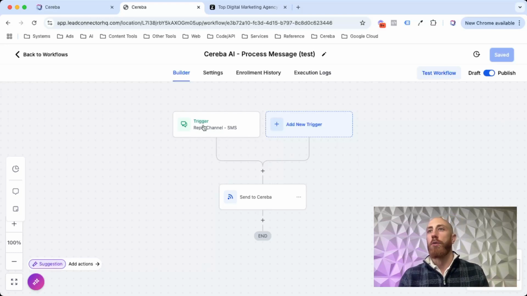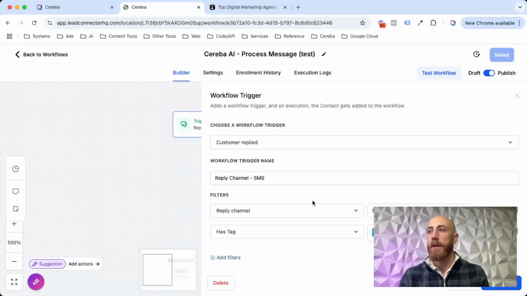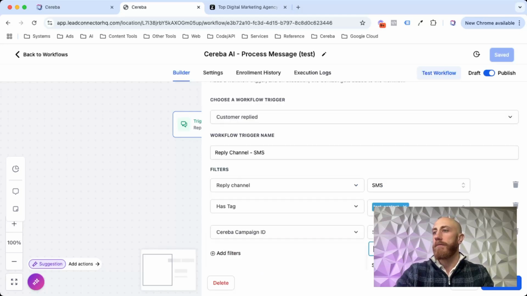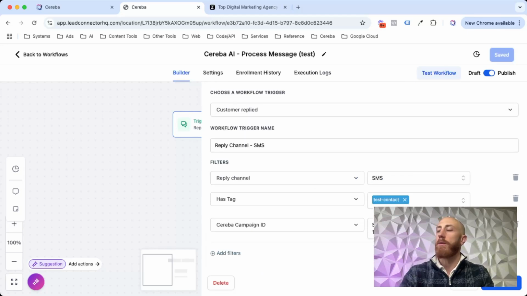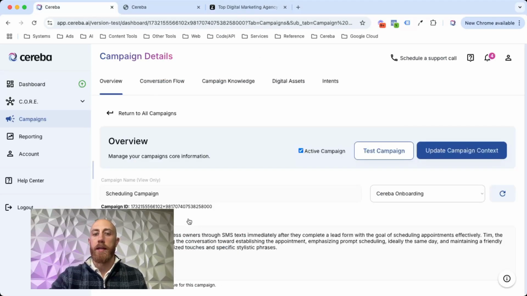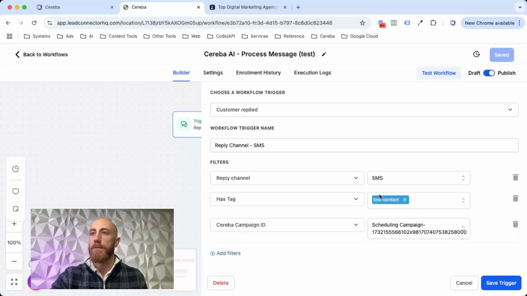Cool, so we have our reply trigger up here, which is just SMS, reply channel SMS, and then I have this hashtag test contact here. But all you do is you choose your Cereba campaign ID, and what this will do is keep everything... Oh, I should probably change my, there we go. Sorry about that. So you'll have your Cereba campaign ID, and what this does is ensure that the people that are getting sent to Cereba are actually part of your Cereba campaign. If I flip back over to this, you'll see this is just that campaign ID here. And this automatically gets sent over to High Level whenever you set up that account, which makes it really easy.